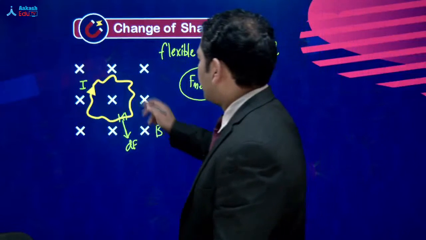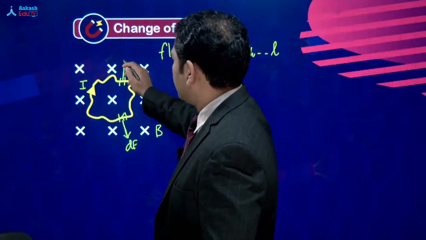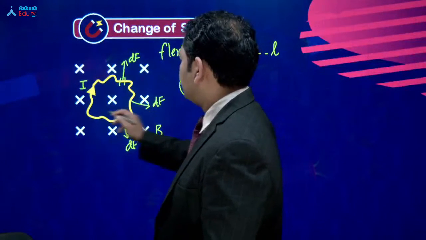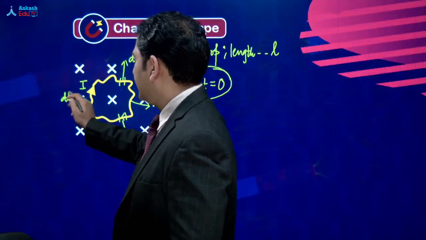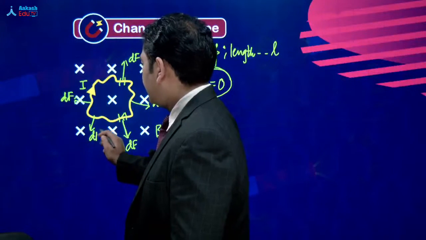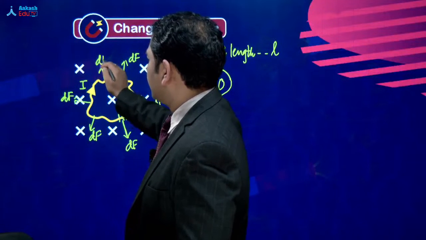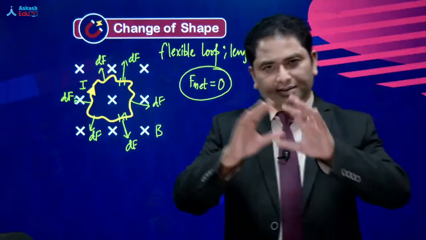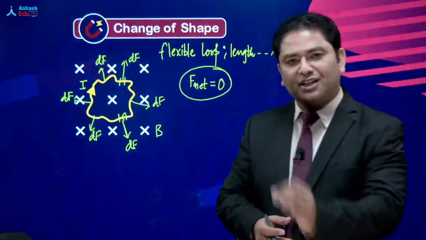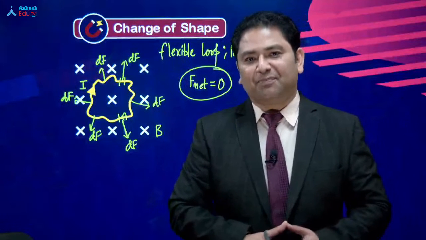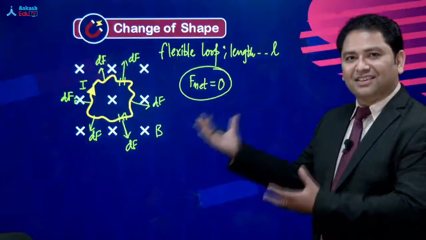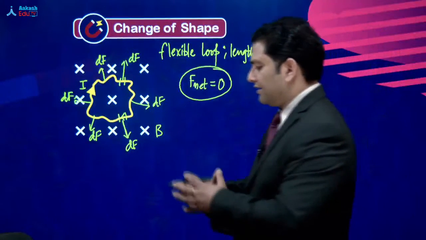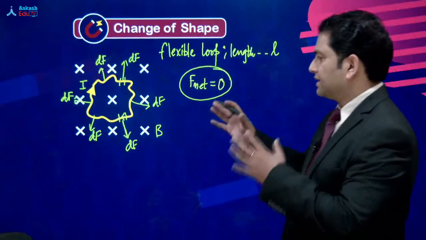कोई और segment पे उठाइए, like here, the direction of dF would be there. So I expect from you कि आप direction of cross product लगा के ये ज़रूर verify कर लेंगे that at individual part the force is acting in the outward direction. सच तो ये है, इन सभी छोटे छोटे forces की जो addition है, that comes out to be 0. And that's what we have already found, that the net force is 0. But then we say that, hey, agreed that the net force is 0, but this is a flexible wire.